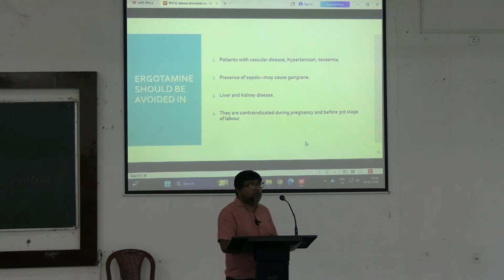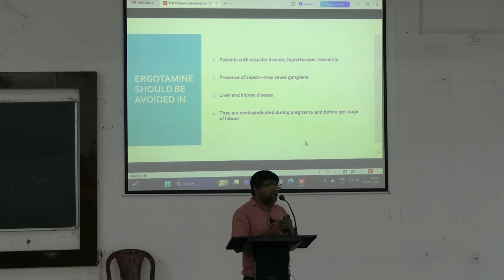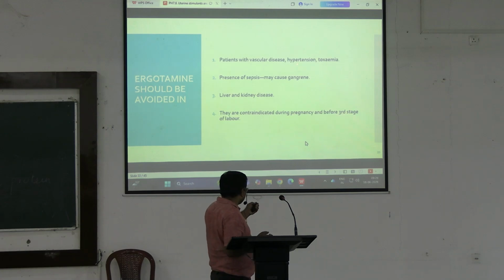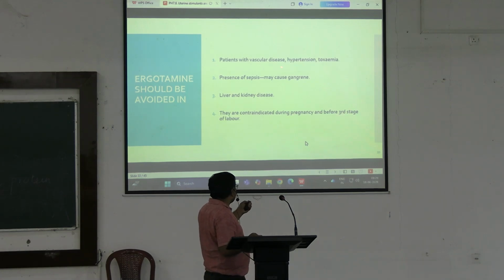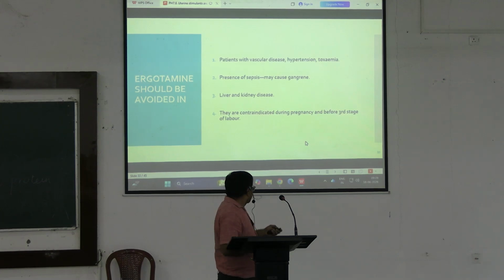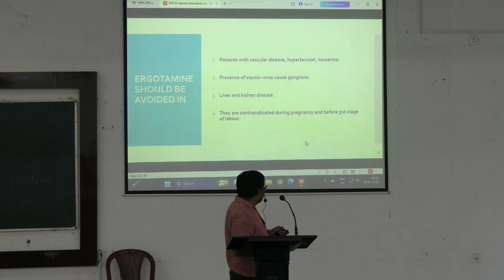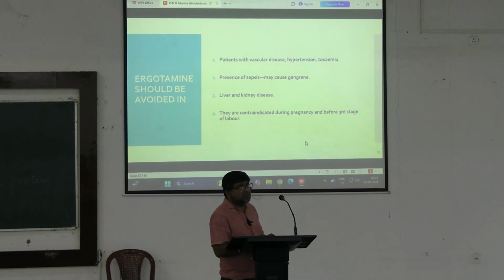Ergot alkaloids should be avoided because of their vasoconstrictor action in toxemia of pregnancy, hypertensive subjects and patients with vascular disease. In the presence of sepsis they should be avoided because gangrene may ensue. In liver and kidney disease, they should be avoided. They are contraindicated in pregnancy and before the third stage of labor.